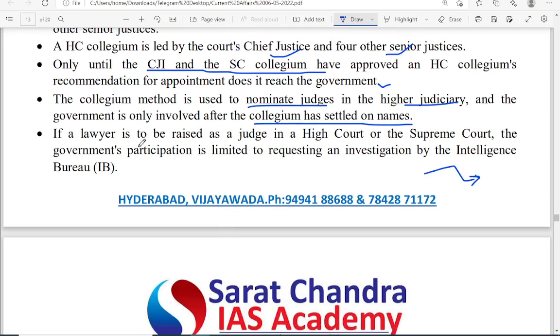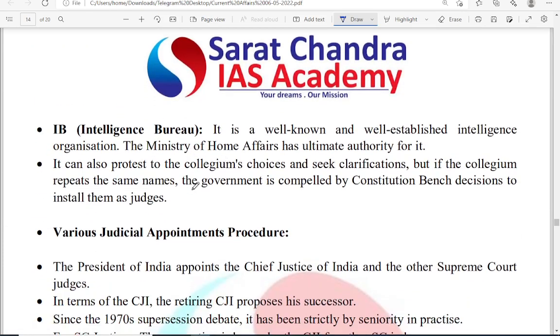Okay, see, if a lawyer has to be raised as a judge in the High Court or Supreme Court, the government's participation is very, very limited, to requesting an investigation by the IB, right? So what is the IB? The Intelligence Bureau is a well-known and well-established intelligence organization which works under the Ministry of Home Affairs.